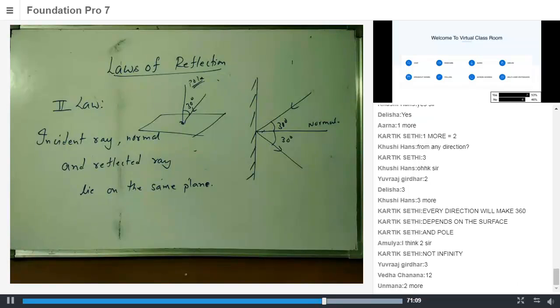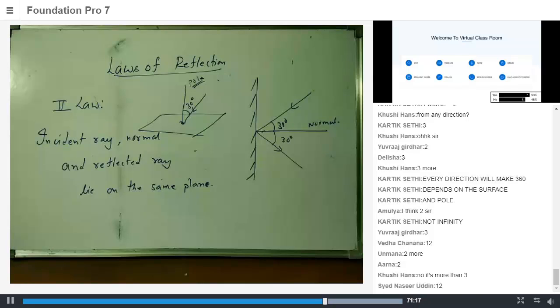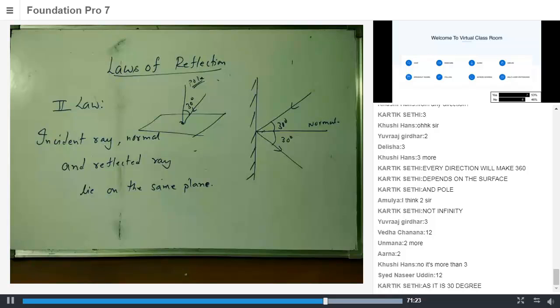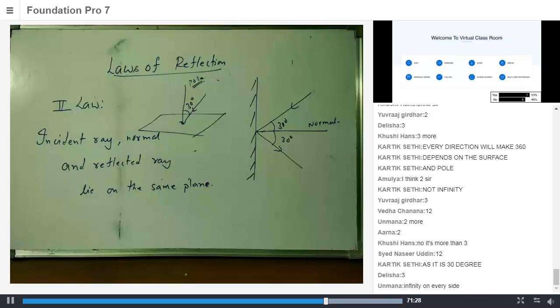12, 3, infinity. Karthik says not infinity. Arna says 2. Khushi says no, it's more than 3. How many? Pranay, Akshat, you're there? You're missing. Pranay, infinity on every side. Good. Syed bhai, what will be the answer? 12. Okay. Amulya, Ridhima, what is the answer? Sir, for me, I guess it can be 4. It can be 4. Very good.